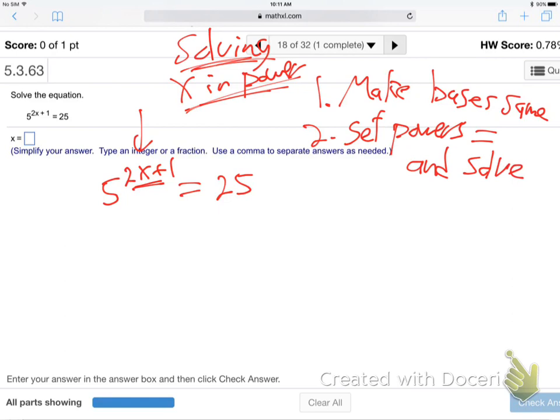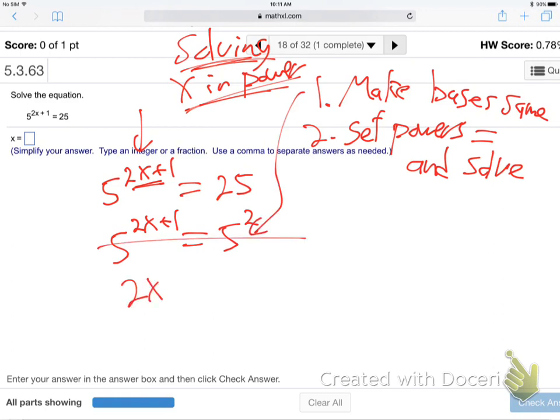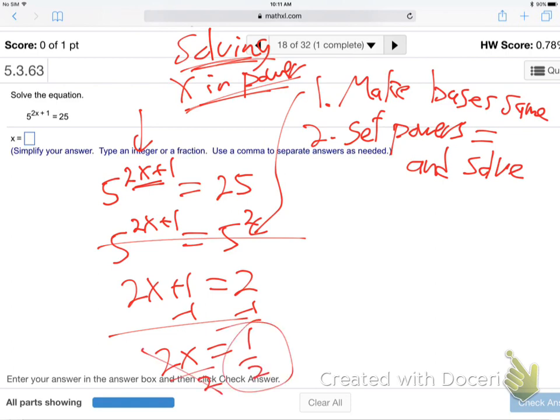So step 1, make the bases the same, and then eliminate those bases and set the powers equal and solve. So 5 to the 2x plus 1 is 5 to the 2nd, right? Made the bases the same. That's step 1. Now cut out those bases and just set the powers equal. They have to be equal, right? If 5 to something is equal to 5 to something, those powers have to be equal, or 5 to one of them wouldn't equal 5 to the other if they were different. Then solve. 2x is 1 divided by 2, it's a half.